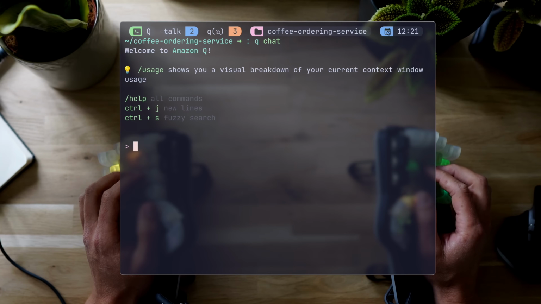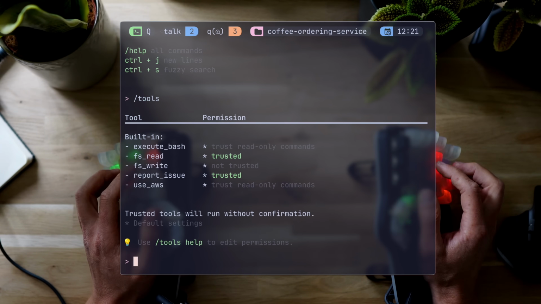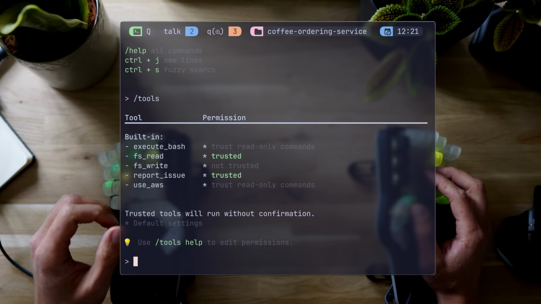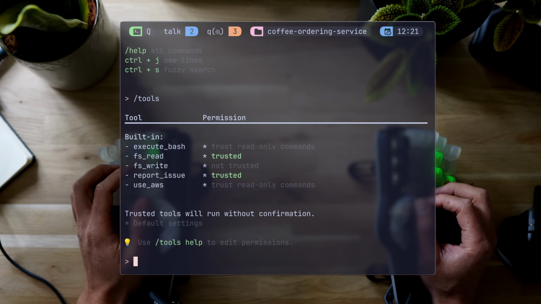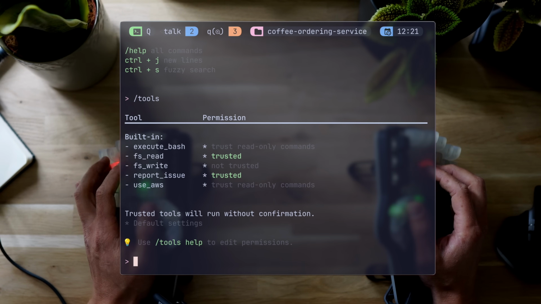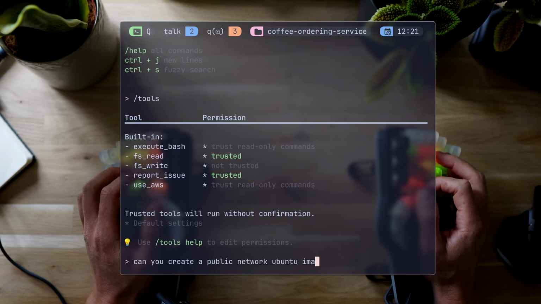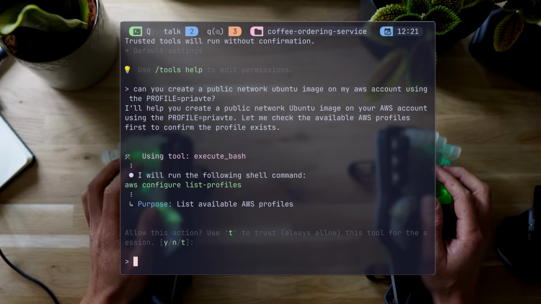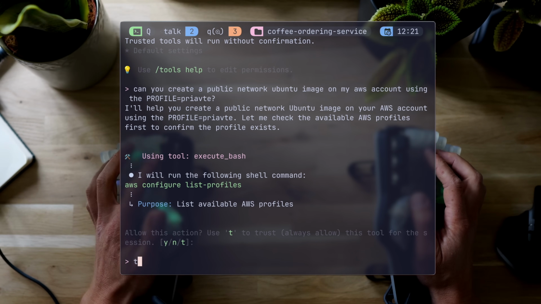We had that for years. The so-called magic here is that the LLM works with natural language and that we can tell it to do stuff with the API rather than just looking at code. Let's take a look. Q comes with /tools to let you know what's available at your disposal. In this case, we trust fsread, but it can also execute bash, write files, and even, what do you know, use AWS. So before going full MCP, we can ask it to run a public Ubuntu machine on my private account. But things aren't going to go as expected.